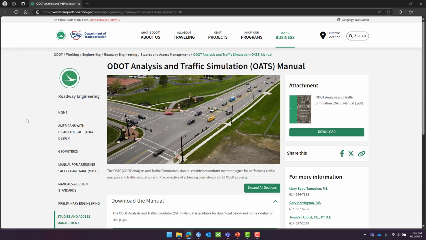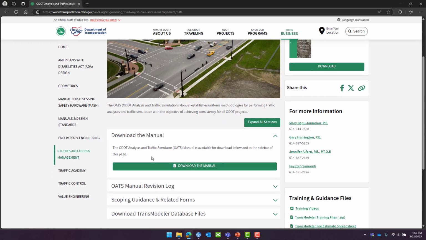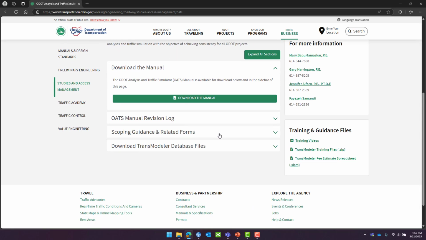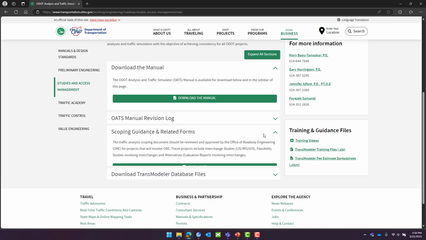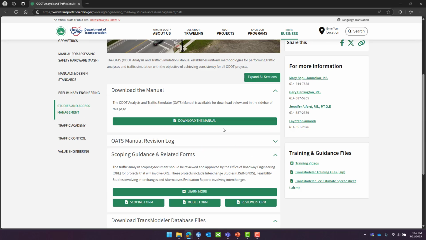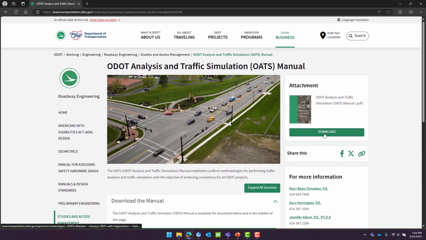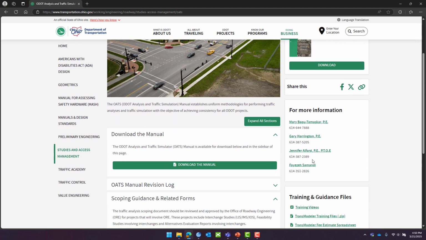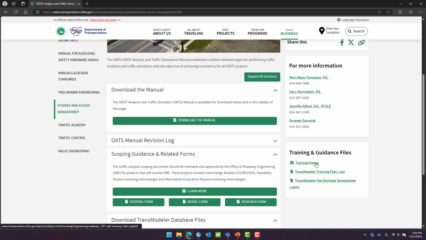Here is the ODOT Analysis and Traffic Simulation Manual website. On it you can find our manual, you can download the manual, you can find a history of OATS manual revisions. You can also find scoping guidance and related forms, transmodeler database files, and then on the right side, this is another link to the OATS manual. Here is our contact information. And then lastly, we have training videos and transmodeler fee estimation spreadsheets.